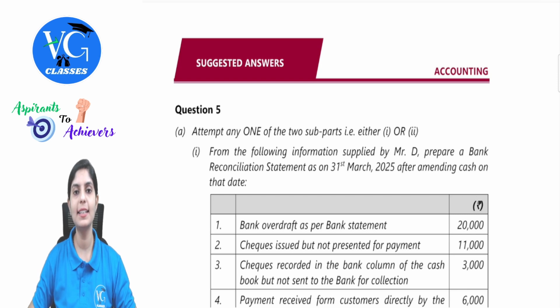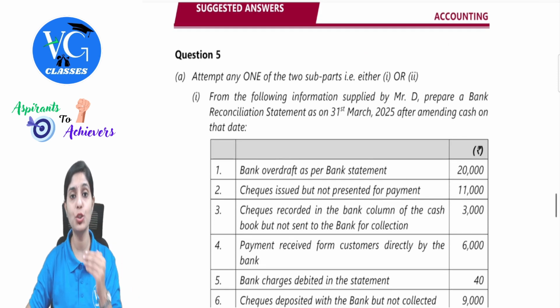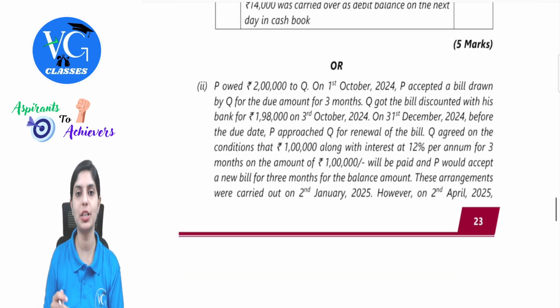Yes, let's discuss question number 5. Now, this question will have one internal choice as well. In that, there is first BRS and then there is a Bills of Exchange chapter question.